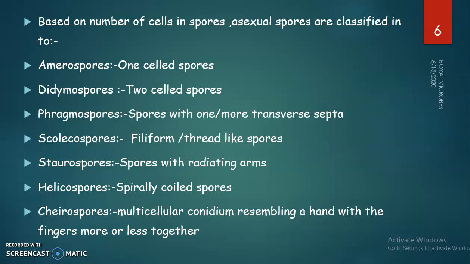Based on number of cells in spores, asexual spores are again classified into amerospores, that is one-celled spores, didymospores, that is two-celled spores, phragmospores, that is spores with one or more transverse septa, then scolicospores, which are filiform or thread-like spores, then staurospores, where the spores have radiating arms, and helicospores, which are spirally coiled spores. Another type of spore is chirospores. Here a multicellular conidium can be seen resembling a hand with the fingers more or less together.